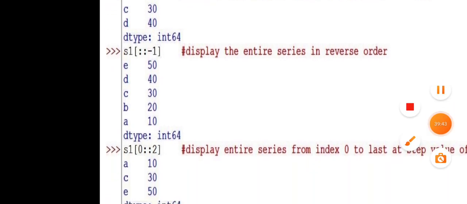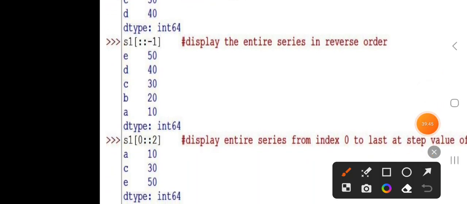Look here. The start value is not mentioned, the stop value is not mentioned, but the step value is -1. Hence, all the series are printed in reverse order: 50, 40, 30, 20 and 10.